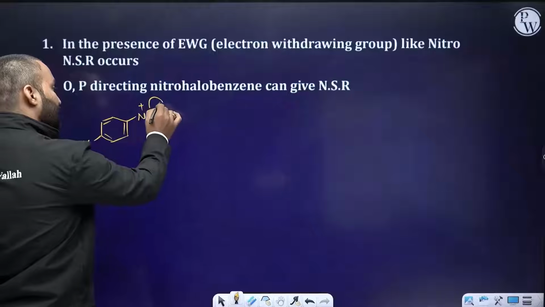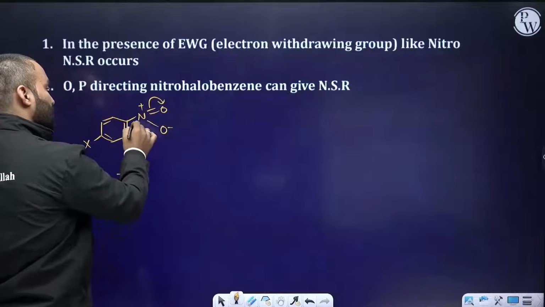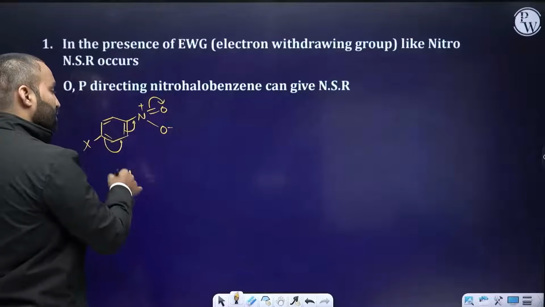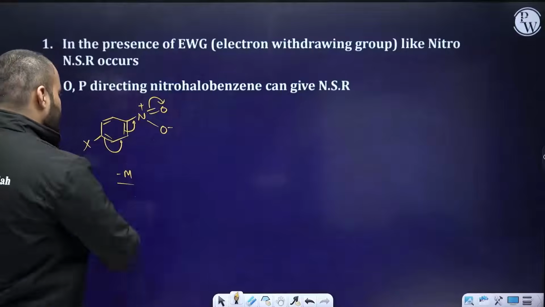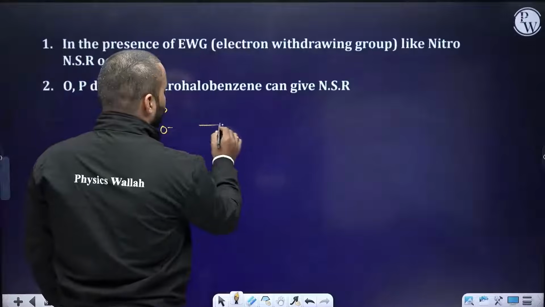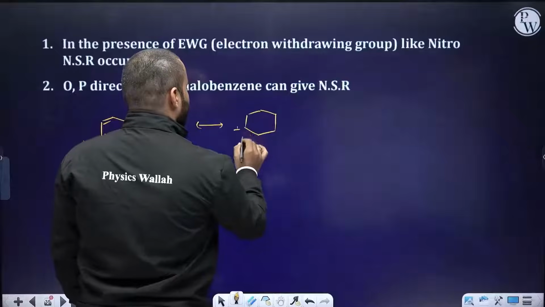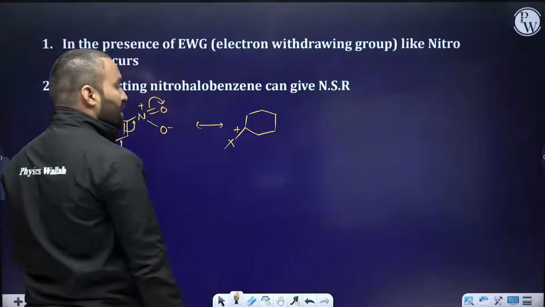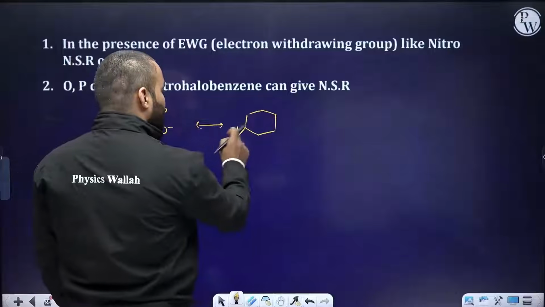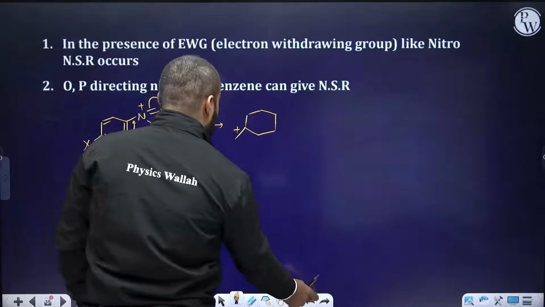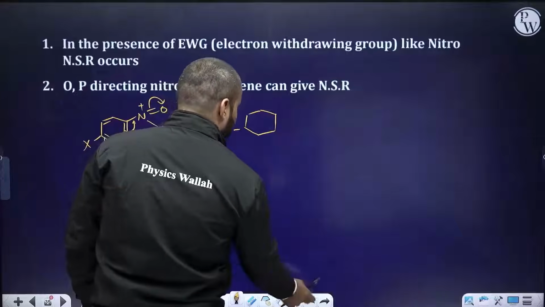It will pull out the electron density from the ring. This goes here, this goes here, so there will be pi-pi conjugation. This generates a positive charge in the center. If you draw the resonating structures, you will see that this carbon which has the halogen has now got a positive charge. Let me write it inside here.